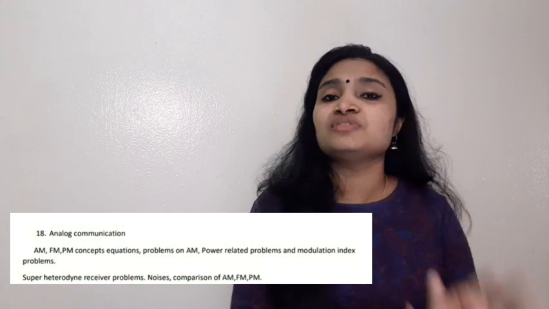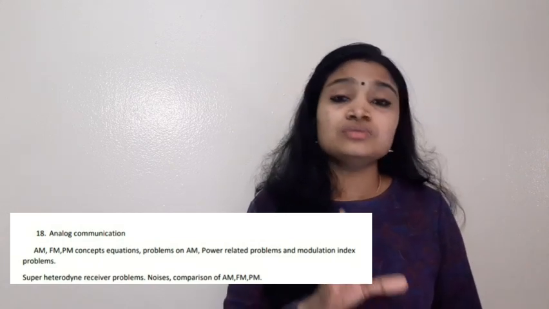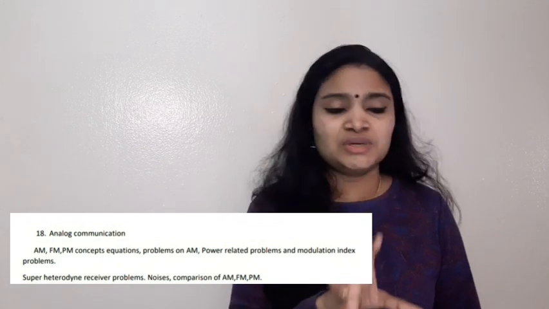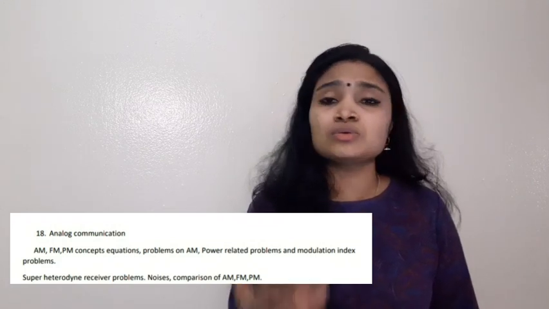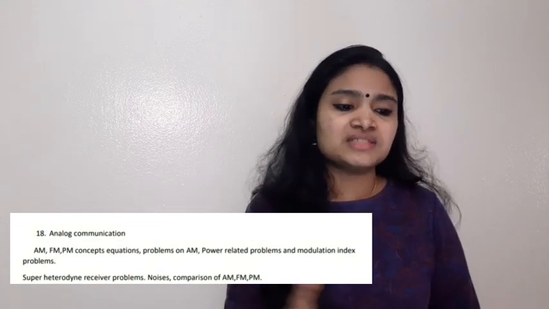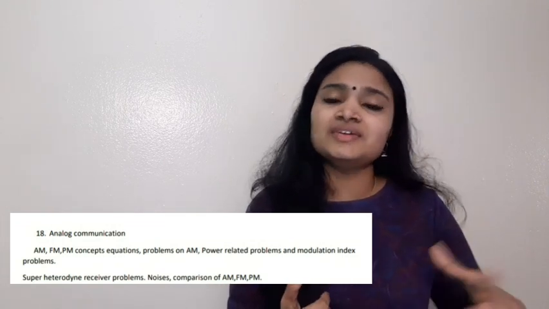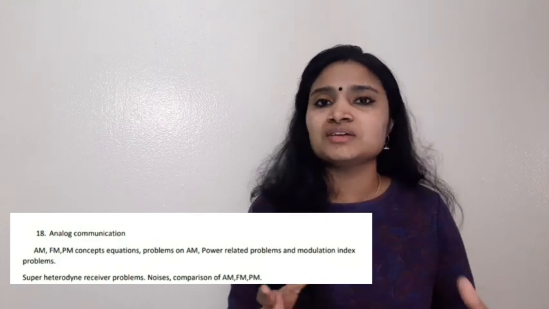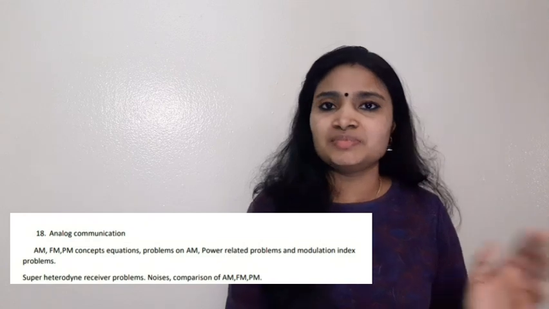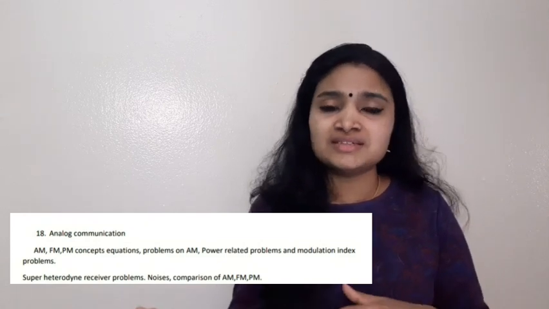is the power equation of the AM system. So you have to study this power equation and the small problems coming from it. Okay. So the power related problems and also modulation index related problems. Okay. Then superheterodyne receivers and noises. There are various types of noises that can occur in a communication system, and also comparison of AM, FM and PM. So when comparing bandwidth consumption, which is more, these type of questions you can also expect. Okay. So these are the topics that I have included from the analog communication subject.